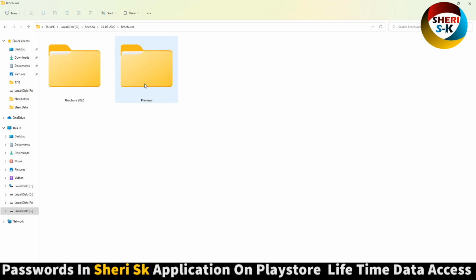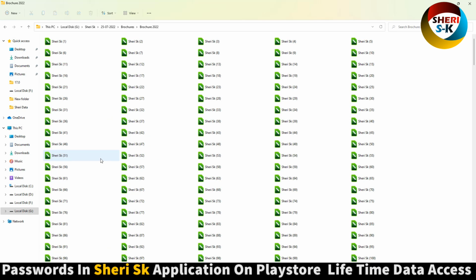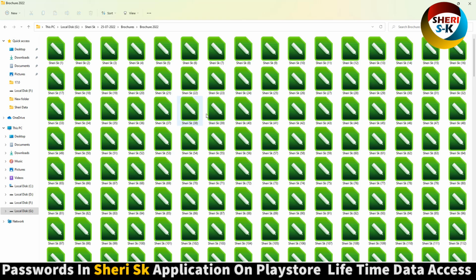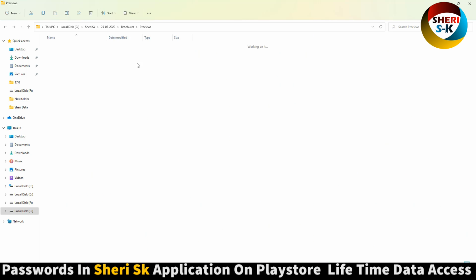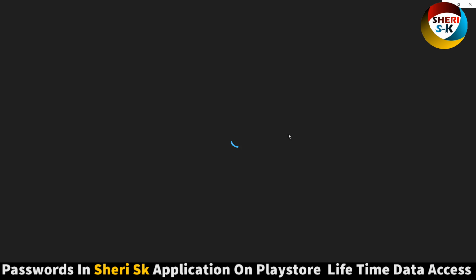Okay, here is the preview, which means a simple JPG file, and here is the main official file in CDR. That means for CorelDRAW. The total is 55 files in CorelDRAW. All files are editable, and here is the preview. First you check it.